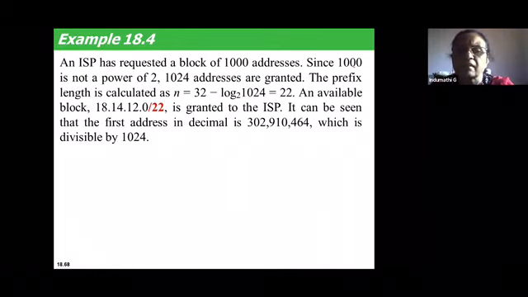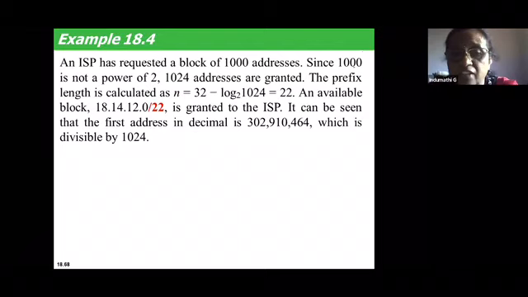If you know one of the addresses as 18.14.12.0, you can start from that and find out the first address. But in this example, they have given the first address as 18.14.12.0/22, because n is equal to 22. From there you can list the addresses one after the other and say that these are the block of addresses given to them.